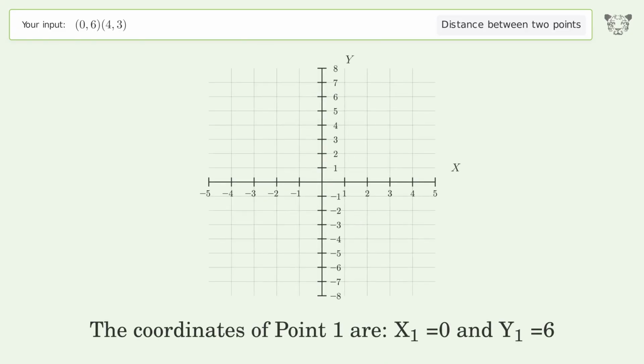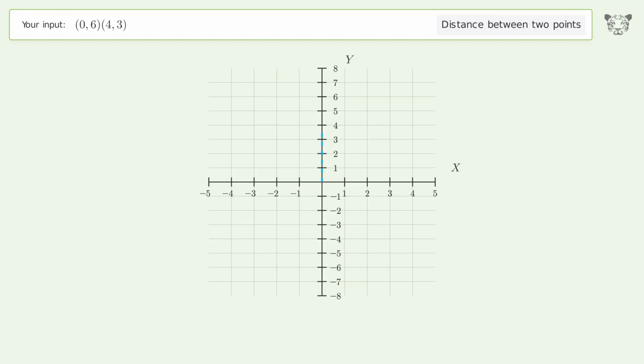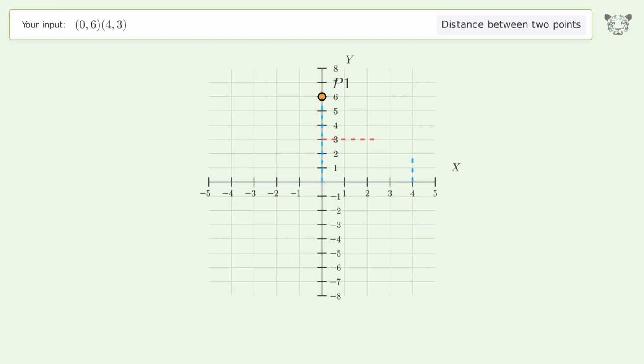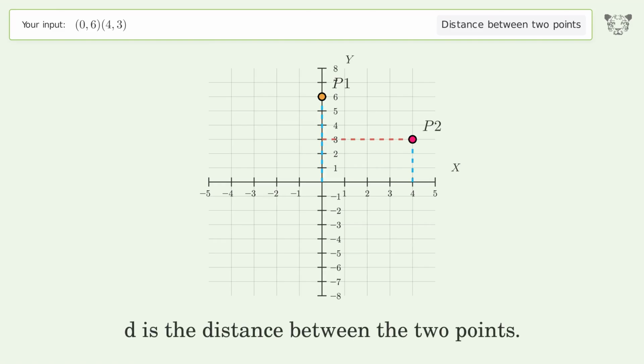The coordinates of point 1 are x1 equals 0 and y1 equals 6. The coordinates of point 2 are x2 equals 4 and y2 equals 3. D is the distance between the 2 points.